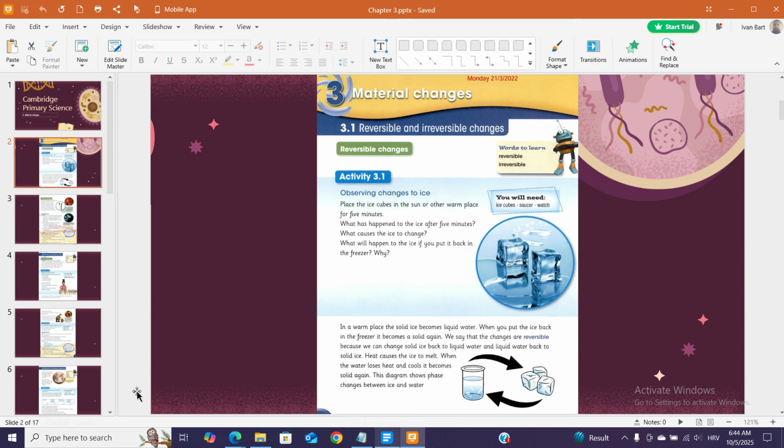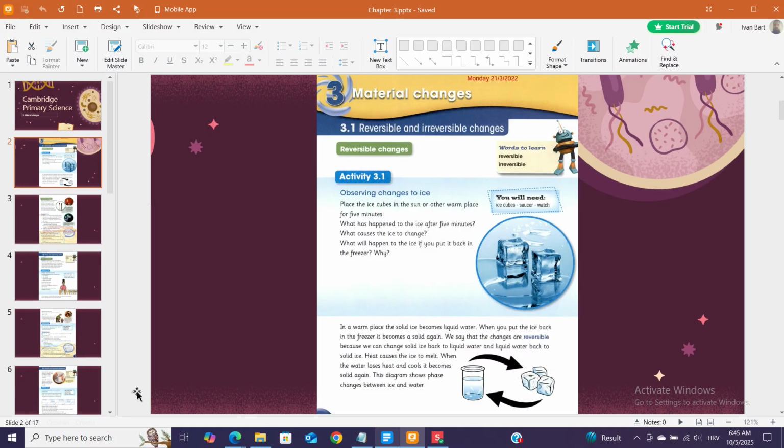Reversible changes. Activity 3.1. Observing changes to ice. Place the ice cubes in the sun or other warm place for 5 minutes. What has happened to the ice after 5 minutes? What causes the ice to change? What will happen to the ice if you put it back in the freezer? Why? Words to learn: reversible, irreversible. You will need ice cubes, saucer, black circle, watch.